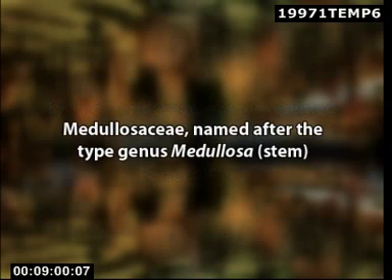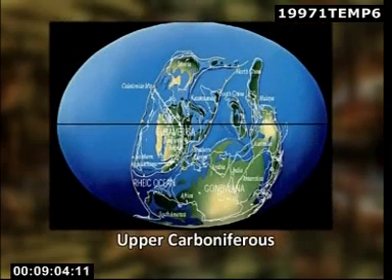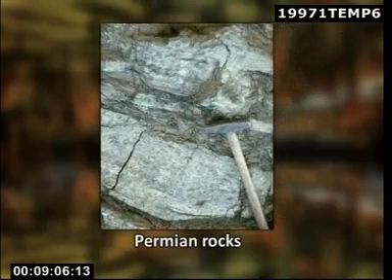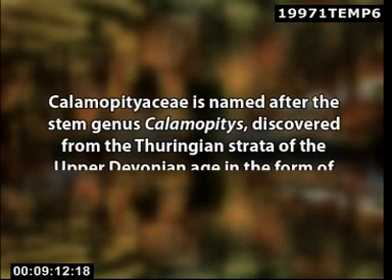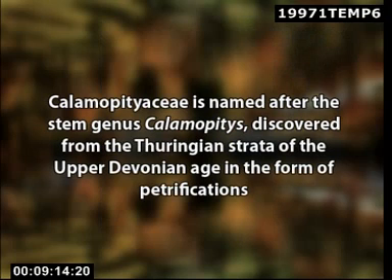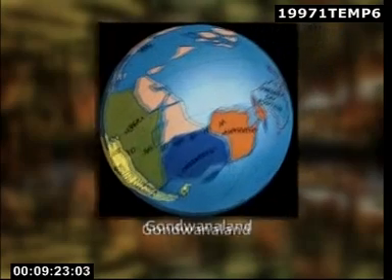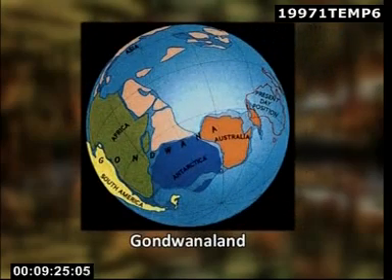Medullosaceae, named after the type genus Medullosa, are found in great abundance in the upper Carboniferous and the Permian rocks. The family Calamopityaceae is named after the stem genus Calamopitys, discovered from the Thuringian strata of the Upper Devonian age in the form of petrifications. Glossopteridaceae flourished well on the Gondwana land during the Gondwana Ice Age.